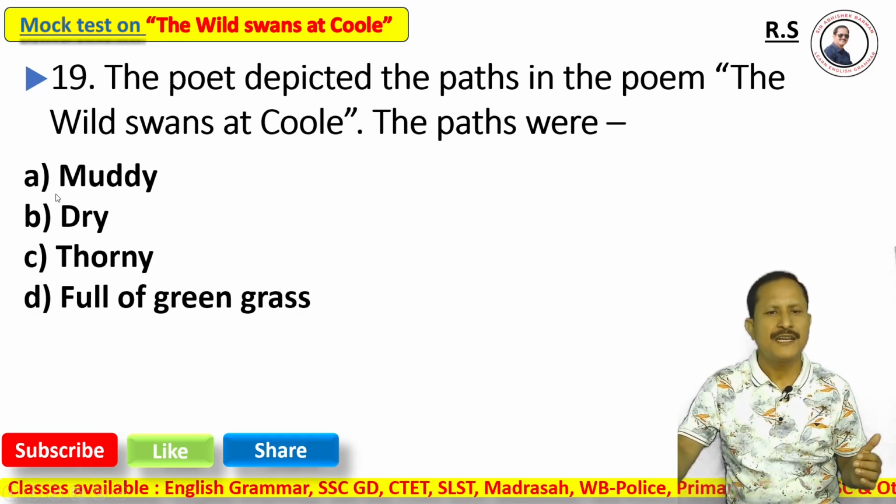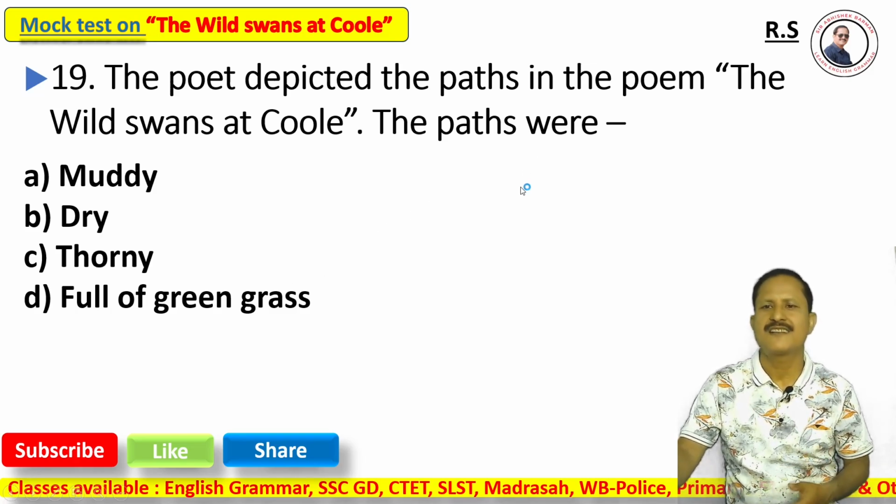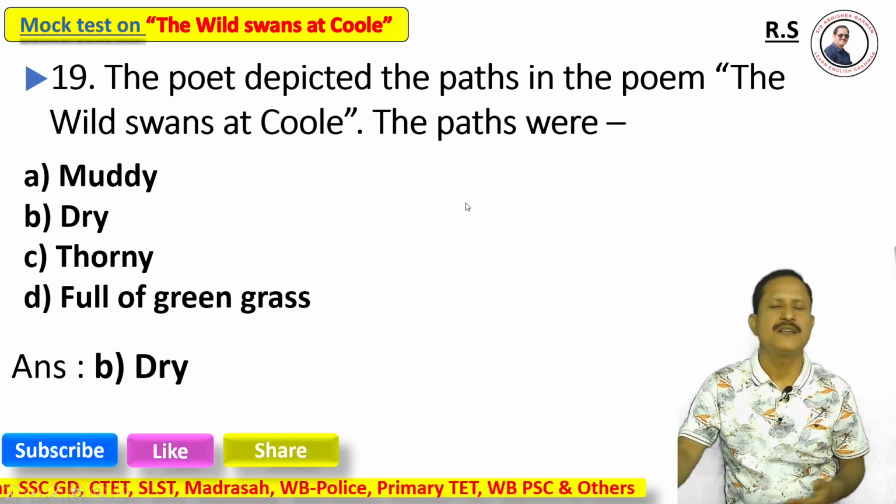The paths were option A, muddy; option B, dry; option C, thorny; option D, full of green grass. And the correct answer is option B, dry.